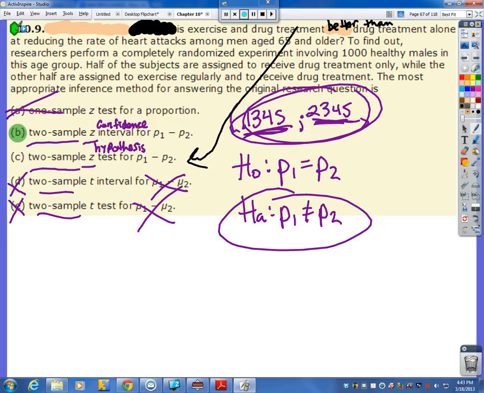So let me double check just real quick. Boom, it is confidence interval. Man, I'm going to ace this. I'm going to ace this test. I don't know about you guys. I'm going to ace this thing.